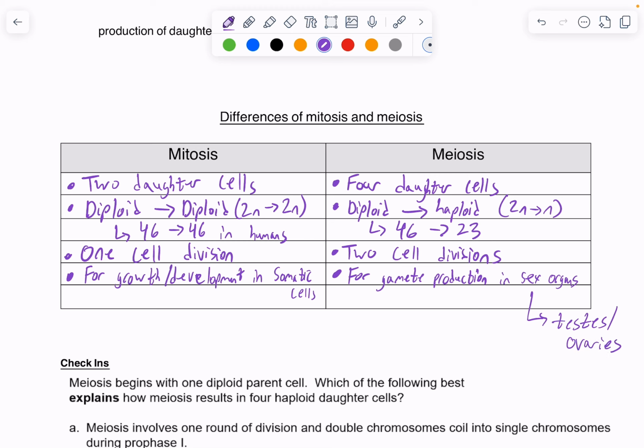And then lastly, mitosis is going to be genetically identical offspring, right? We're basically making clones. We want them to be identical, right? Body cells don't want to change. That would cause errors in DNA replication or errors in cell division, which could lead to tumors or cancer forming. Meiosis, we want to create genetically unique offspring. Otherwise, us and all of our siblings would be the same. And so these are genetically unique cells.